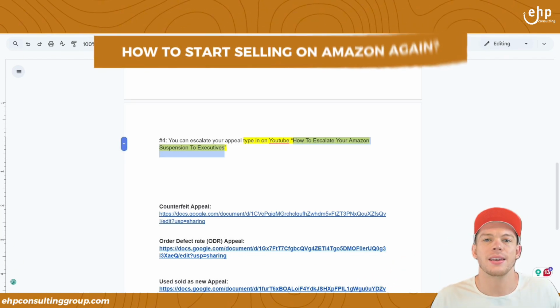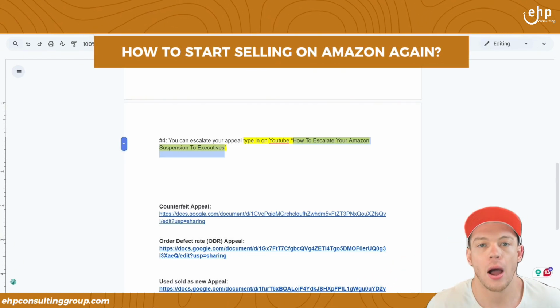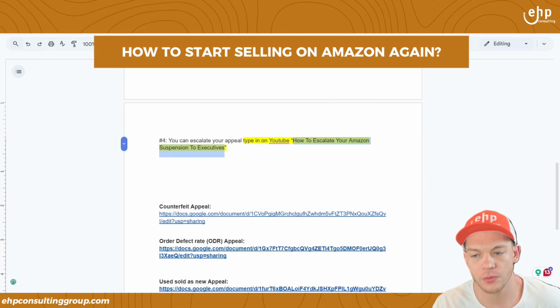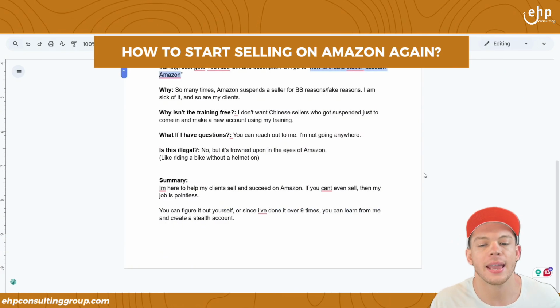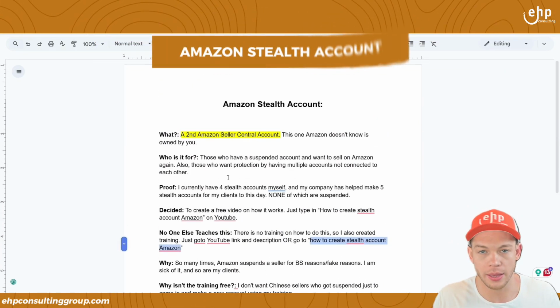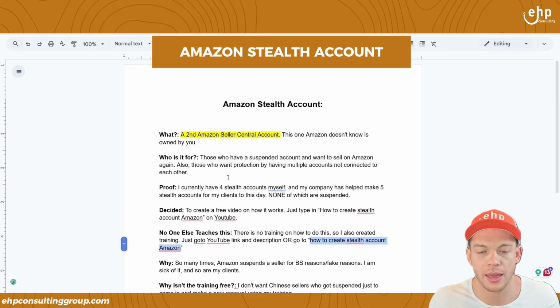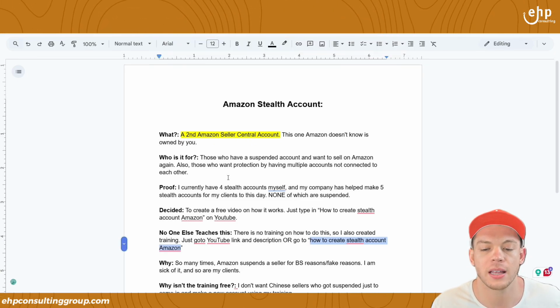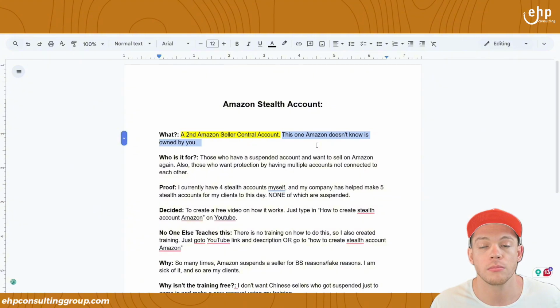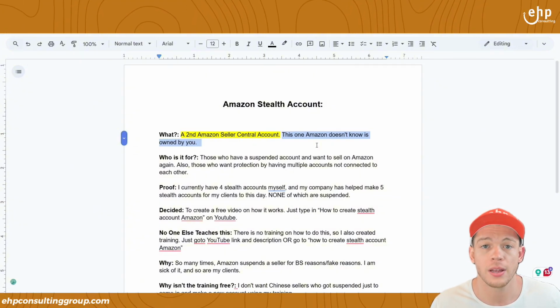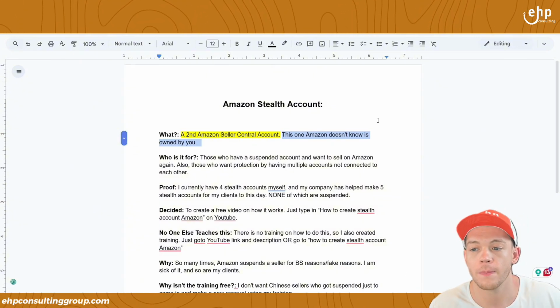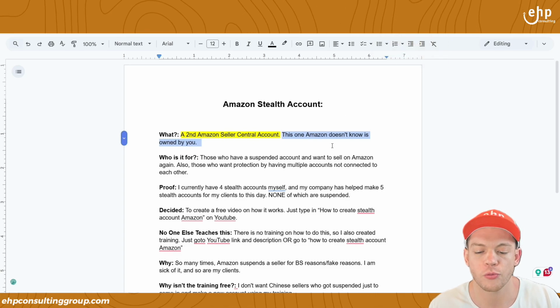Now, staying towards the end, I'm going to show you how to start selling on Amazon again, even if you're already suspended. And the answer to that is a stealth account. So an Amazon stealth account is a second Amazon Seller Central account, but this one, Amazon doesn't know it's owned by you. They can't connect you to it, right? And we do have free training.